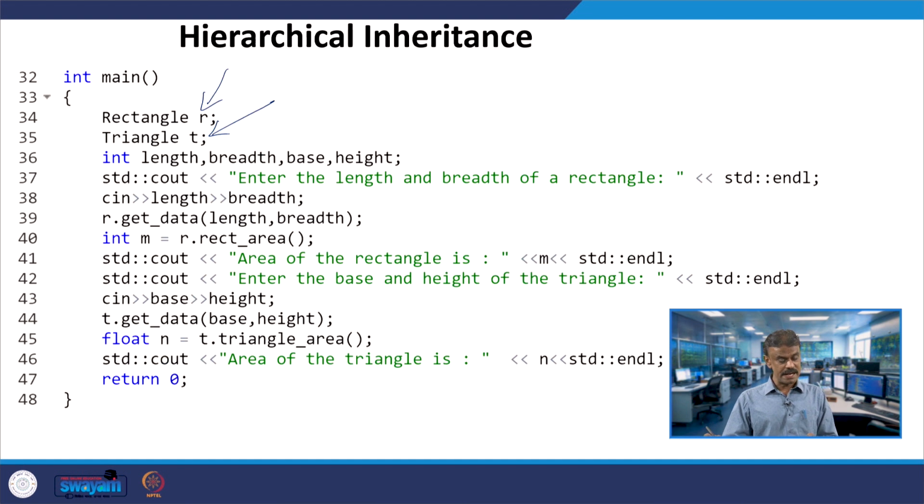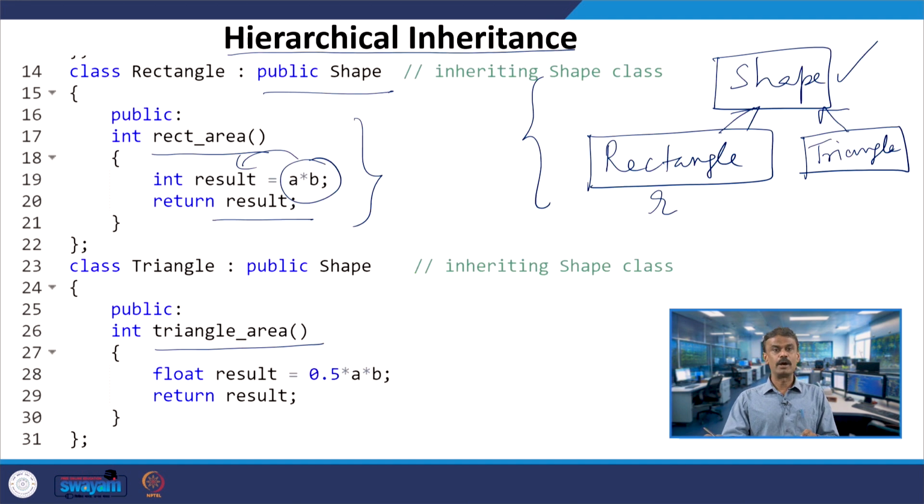When it is returning the result, it will be stored in M. R is invoking rect_area, and already you have the values 10 and 20. So these 10 and 20 will be multiplied and stored in result. The next line is return result. So 10 and 20 will be multiplied, giving 200. The result is 200, so that value will be returned. That is what exactly is happening over here.